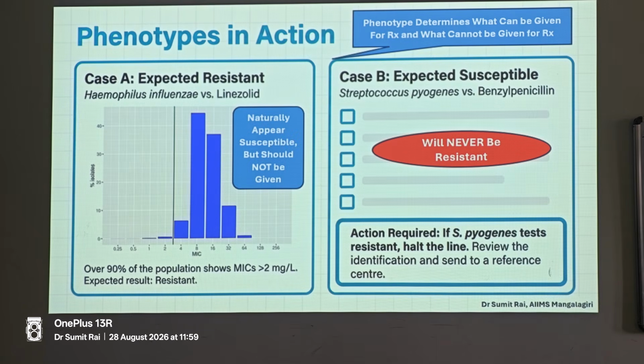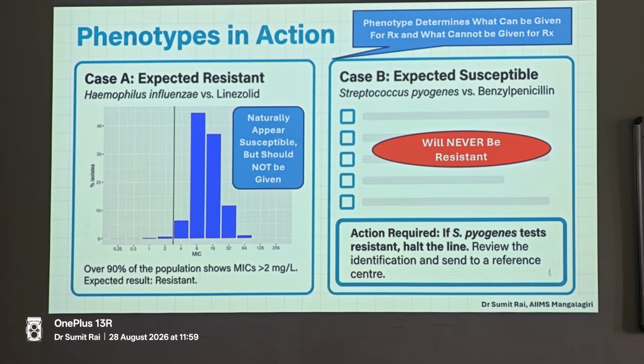Now, again in the expected resistant, you see this Haemophilus influenzae versus linezolid. Over 90% of the population shows a higher MIC value. The breakpoint over here for linezolid is between 2 and 4. Most strains have an MIC distribution much higher than the breakpoint, the clinical cutoff. So that means more than 90% of strains. There is still a small population over here which can be treated, probably those 10%. Again, this is a natural resistance.